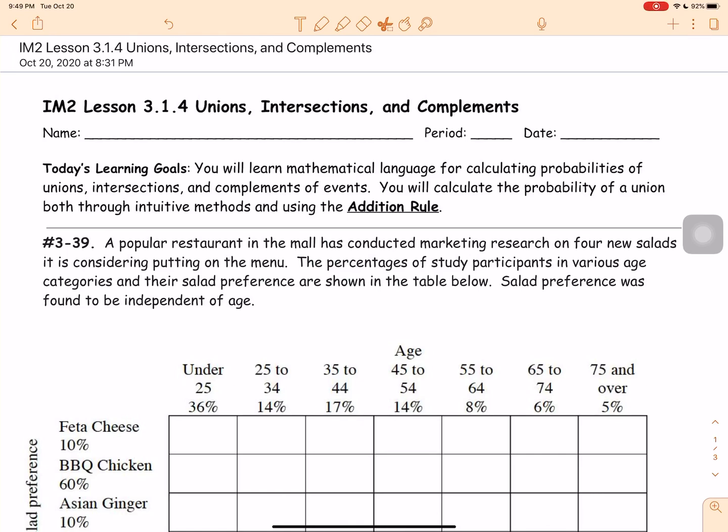Okay, so here's our lesson for today. Please make sure that you are using Cami and write down your name on the page.